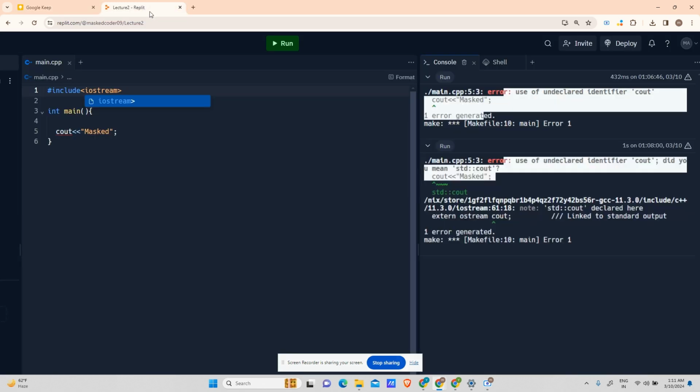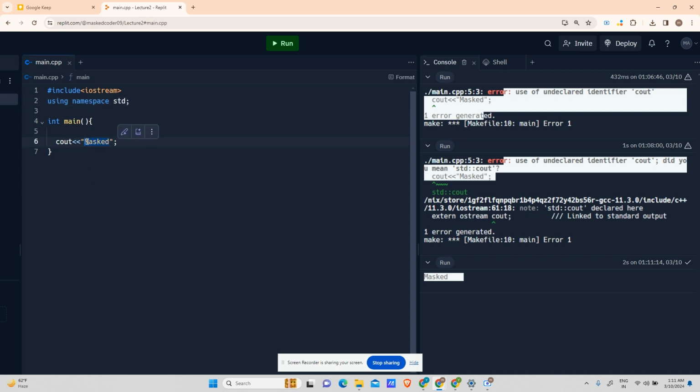So what we will be doing here is, after including iostream, we will be saying using namespace std. Now the code should run fine. Yeah, you see, it is printing mask. So congratulations, instead of mask you should have printed your own name, because give yourself some priority also, right? And this was your first code, right?